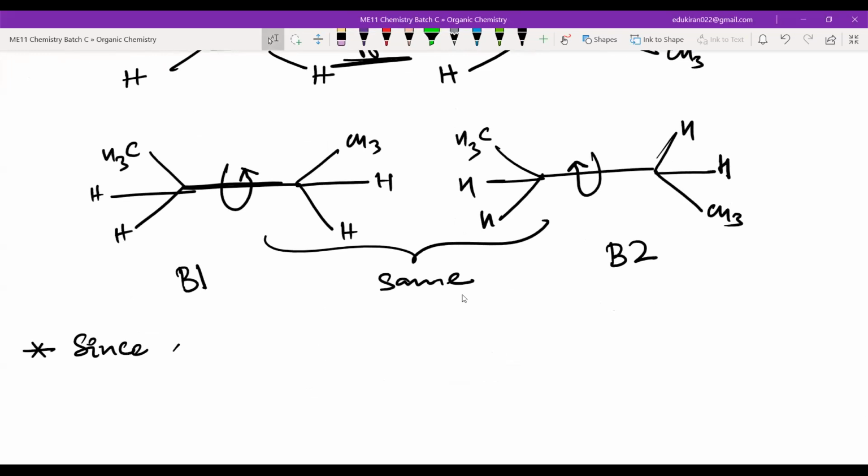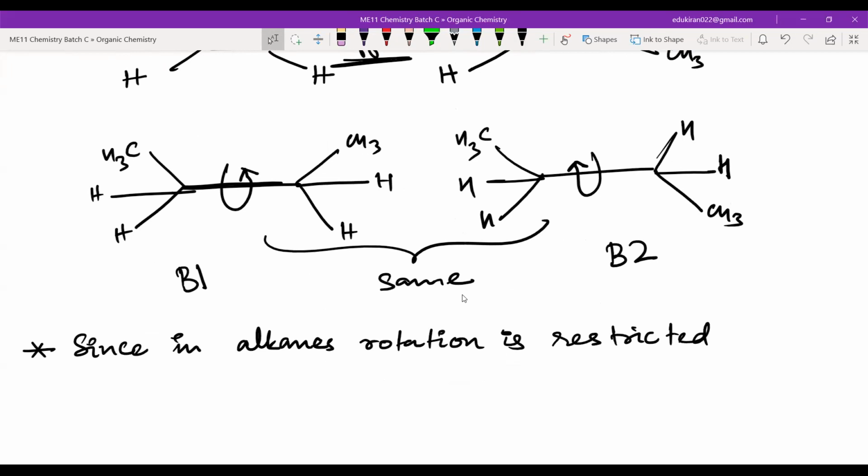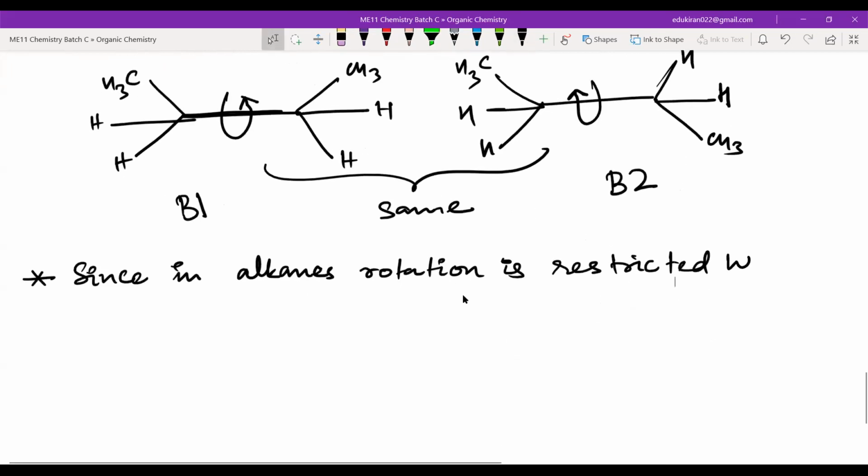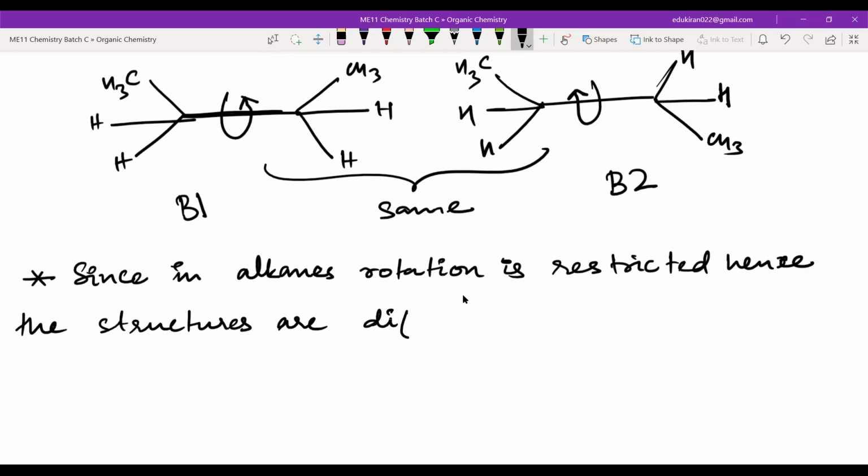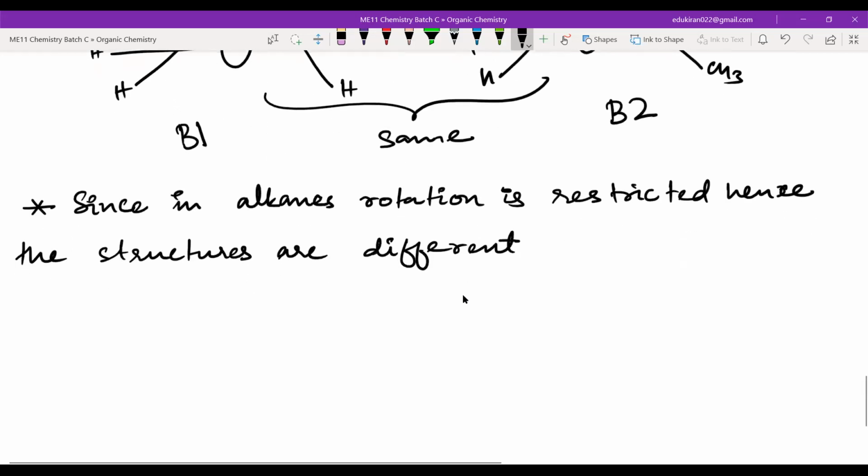Since in alkenes, rotation is restricted, hence the structures are different. Okay, the structures are different. They are different molecules.